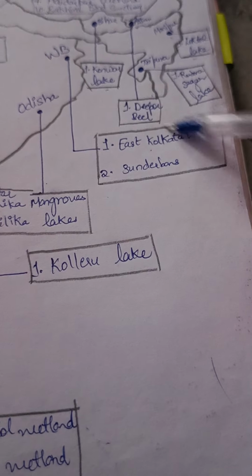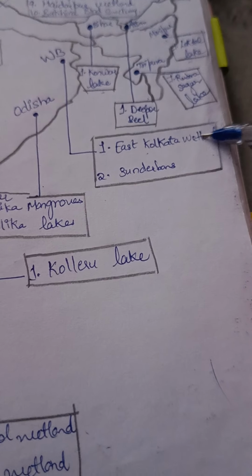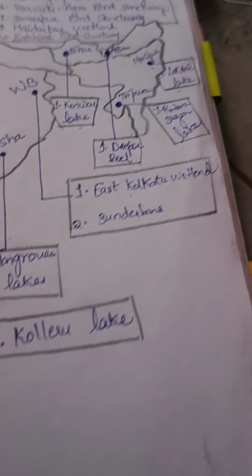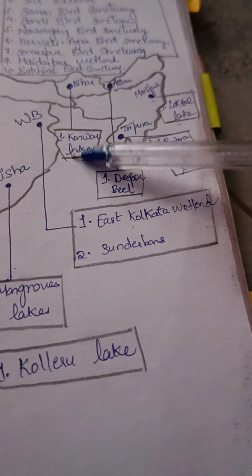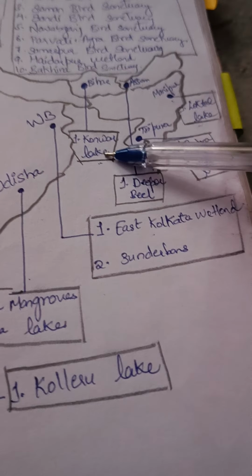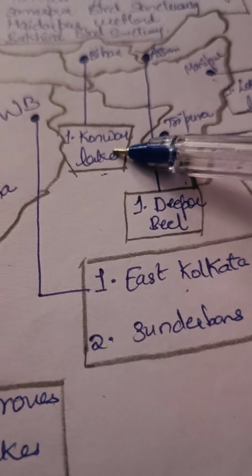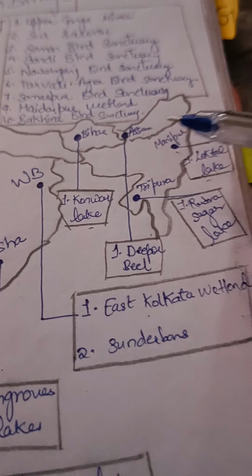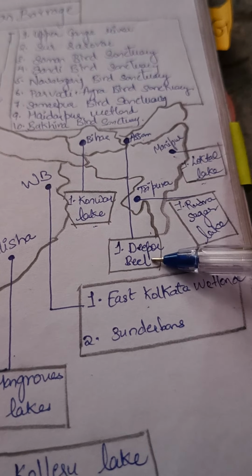In West Bengal, we have two wetlands, East Kolkata Wetlands and Sundarbans. Both are very easy. Okay, now in Bihar we have just one, Kanwar Lake. In Assam we have Deepor Beel.